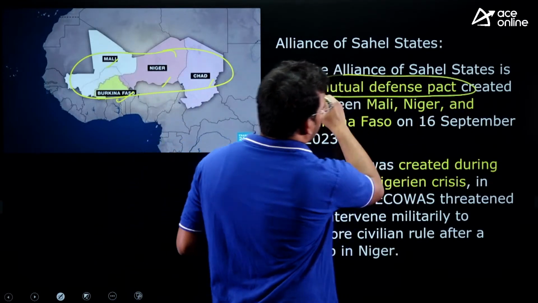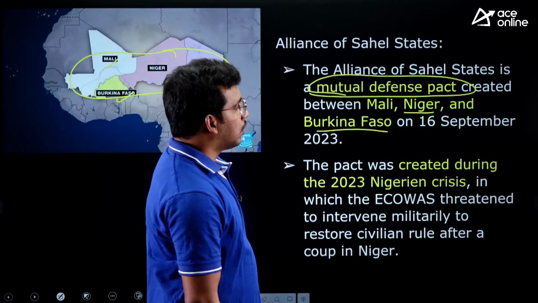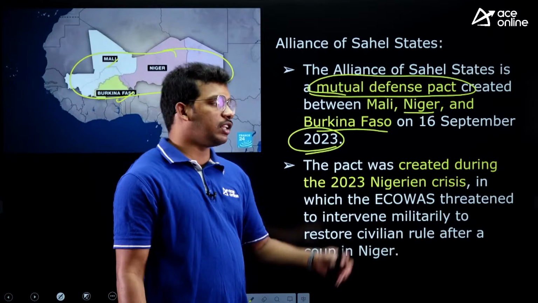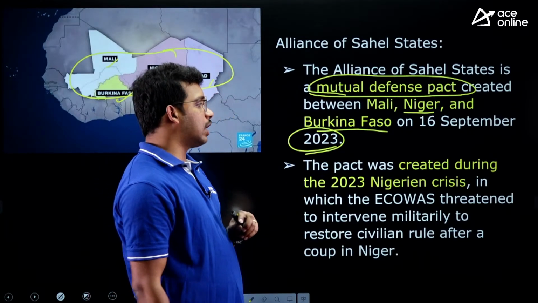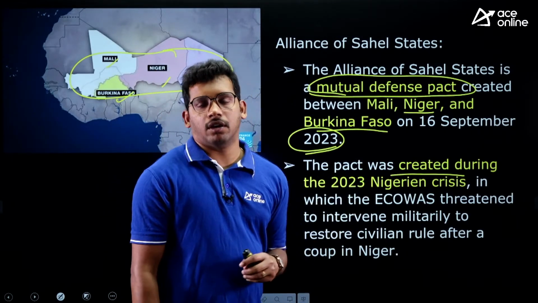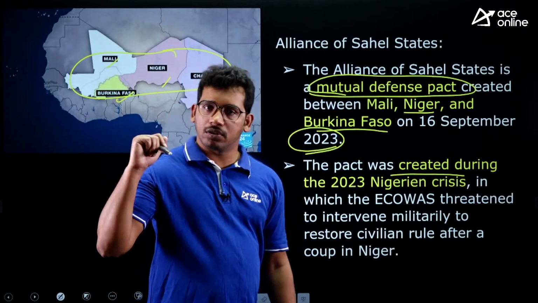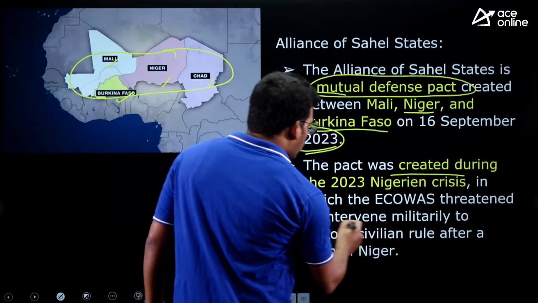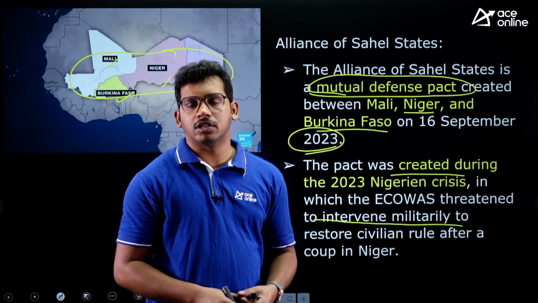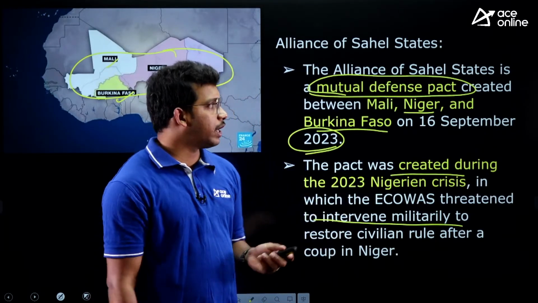It was a mutual defense pact signed by Mali, Niger and Burkina Faso, along with Chad as well, in September 2023. So immediately after the announcement of the suspension, they formed their own organization, and this pact was created after the Niger coup. In Niger, the military had overthrown the civil government, and immediately after that they announced this grouping. Okay, because ECOWAS was threatening them that we will occupy your regions or we will reinstate the government with our military support, they themselves cooperated to support each other.